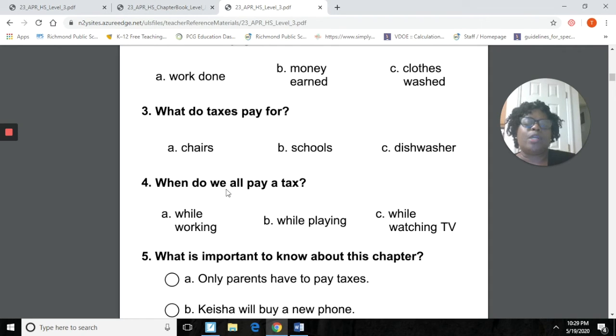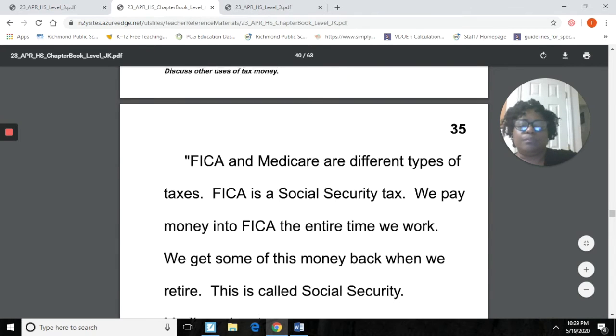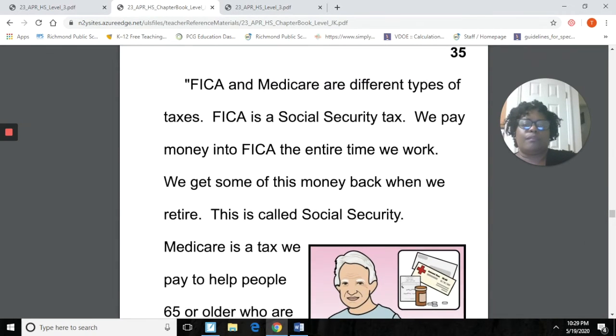So we have to look for when we pay that tax, right? Okay, so we have to go to that part of the story that talks about that. All right, let's see. So when do we pay that tax? Here it is right here. We pay that money into FICA for the entire time that we're working.